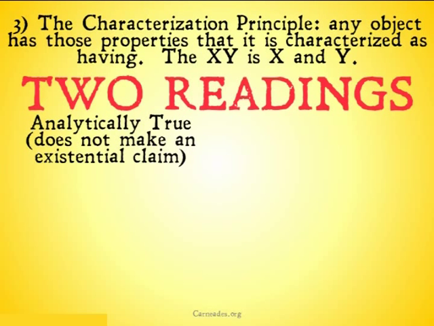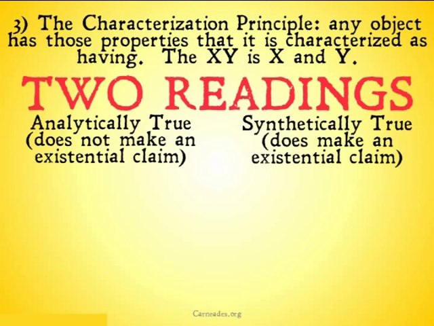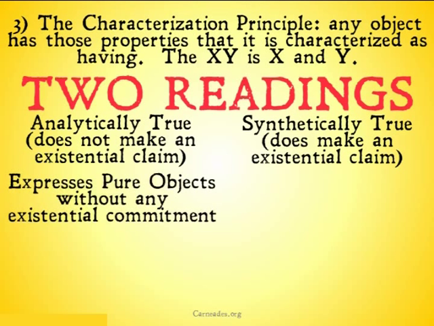Either one that makes the statement the xy is x and y analytically true, but does not make an existential claim, a claim that something exists, and the reading which is synthetically true, which in fact does make an existential claim. Let's take a look. The analytically true version expresses pure objects without any existential commitment. Those are objects that only have the properties of being x and being y. They don't even have the properties of being or non-being.